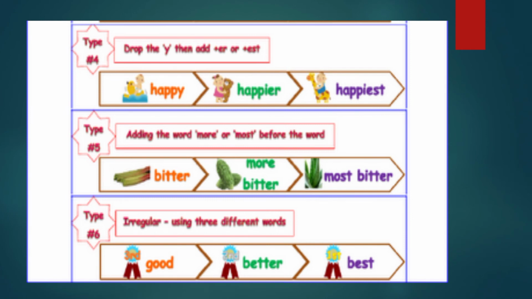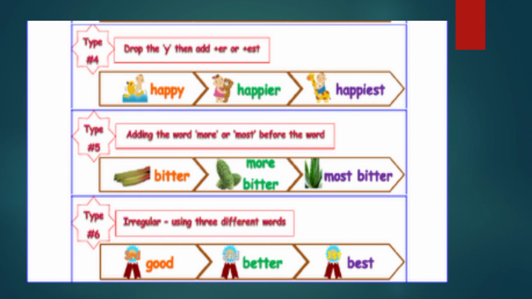Then happier: y changes to i. Happy, H-A-P-P-Y; happier, H-A-P-P-I-E-R. Y changes to i, and we add i-e-r. Then for the superlative, we are adding est. Happy, happier, happiest.